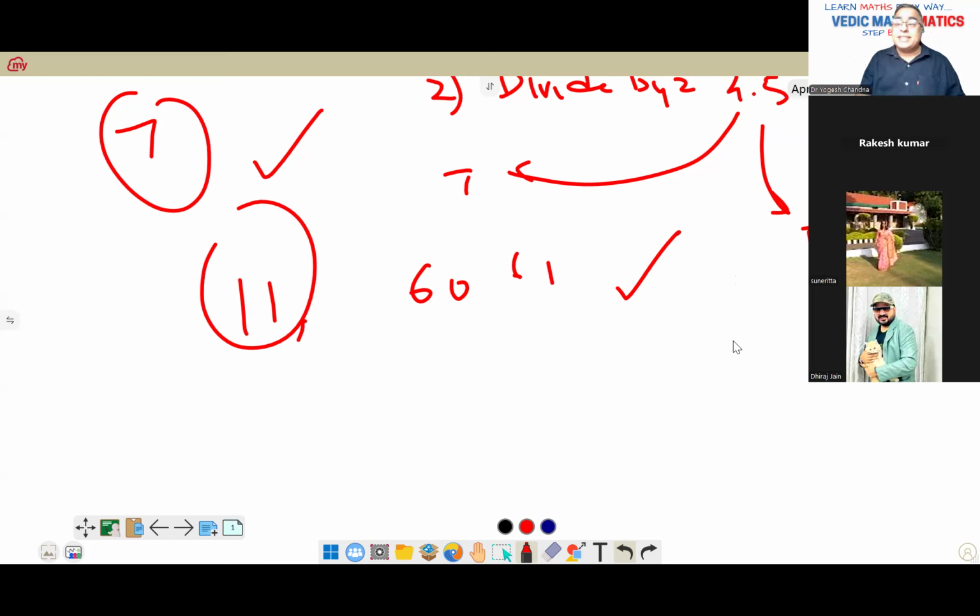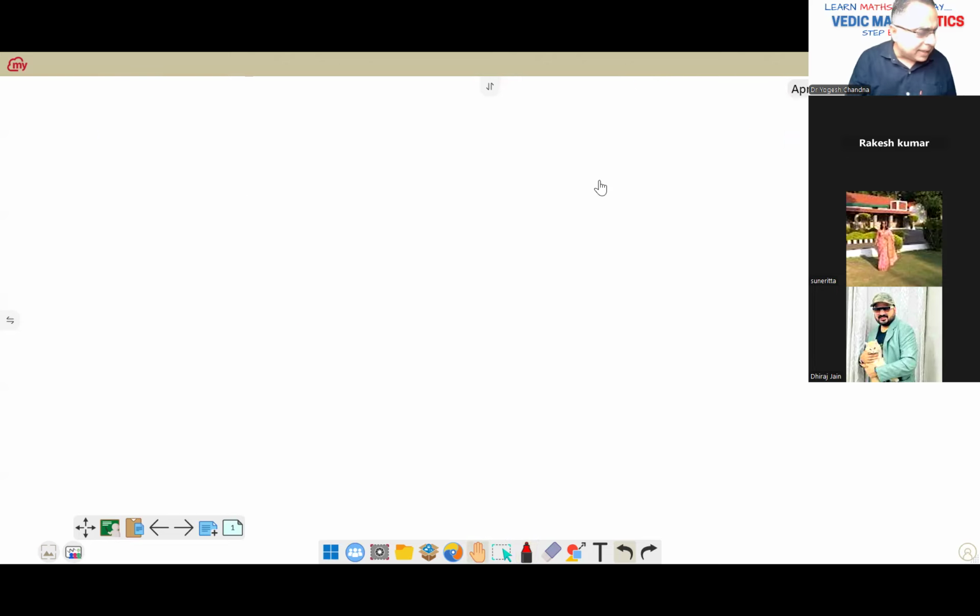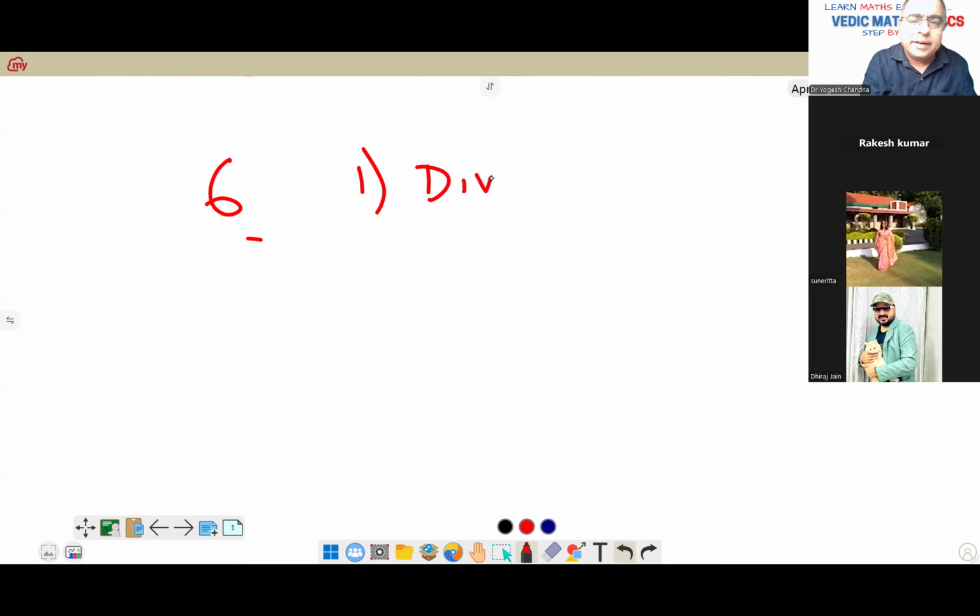Now, if it is an even number, let's say we have 6. Now, divide it by 2. Again, you have to divide. We are not finding the square here first. Sorry, let me write the steps. Divide by 2 continuously till we get an odd number.